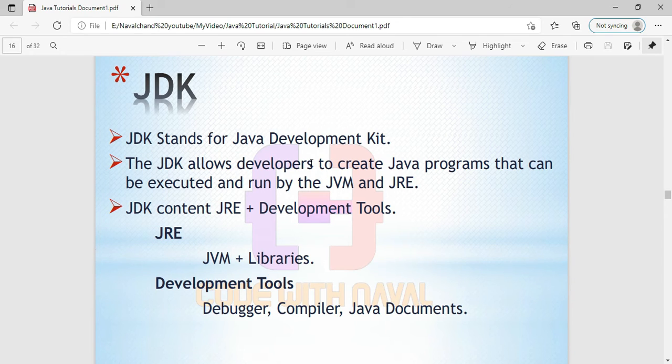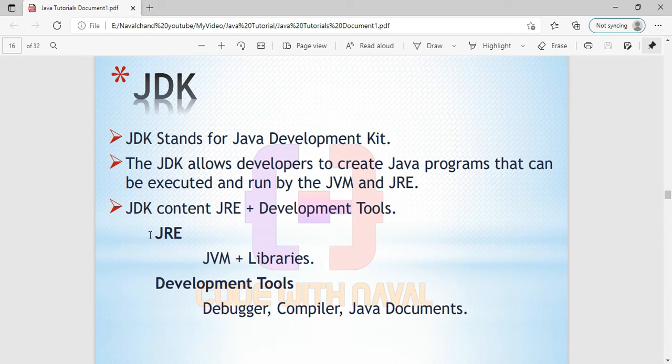The JDK allows you to create a Java program that can be executed and run by the JVM and JRE. JDK contains JRE plus the development kit. If you install a JDK, then you don't need to install the JRE externally. Along with the JDK, the JRE also gets installed because the JRE is a part of the JDK.